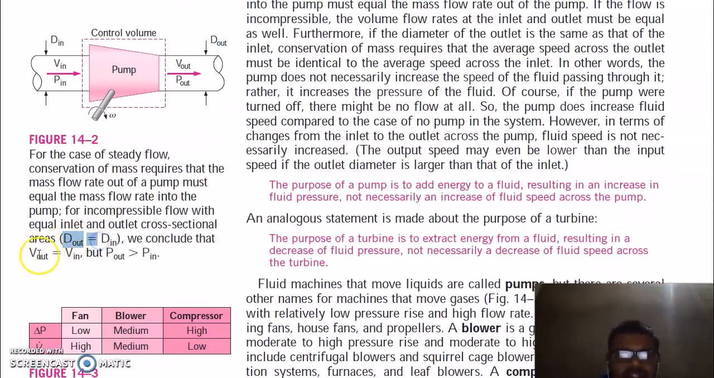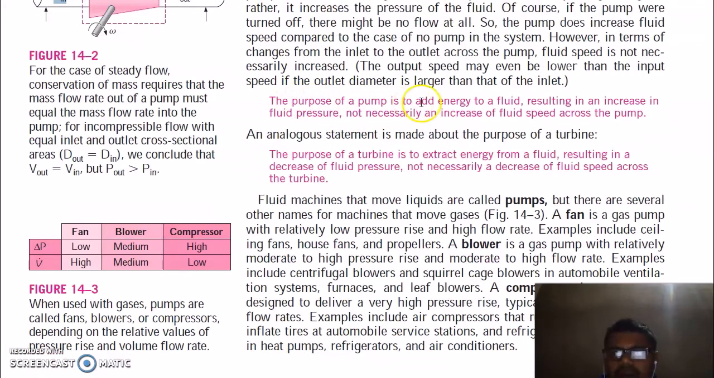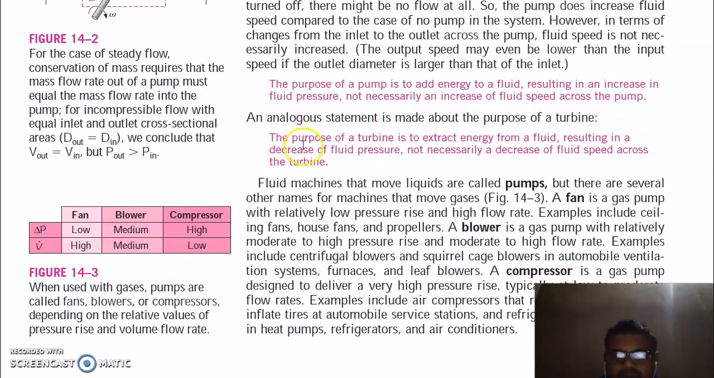So we had kept this constant. Only one thing has increased, that is, pressure at outlet is greater than pressure at inlet. So we can define the purpose of a pump is to add energy to the fluid, resulting in an increase in pressure, not necessarily an increase in the fluid speed across the pump. Similarly, the purpose of a turbine is to extract energy from the fluid, resulting in a decrease of the fluid pressure, not necessarily a decrease of fluid speed across the turbine.